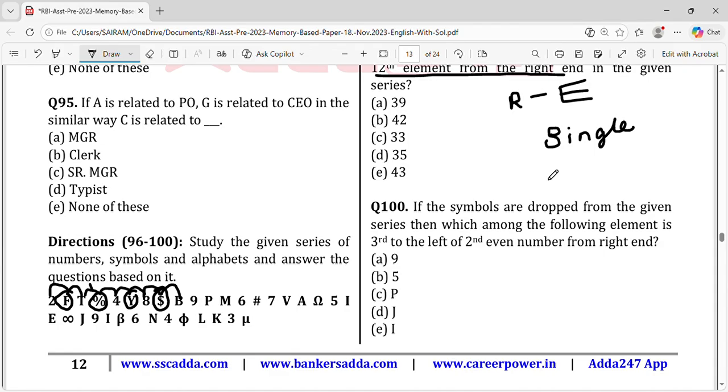You can't predict which part of the topic they will target and give you as the answer. So I don't want that to happen. That is why if you get reasoning and English, please catch hold of them. So I would be doing English every day, reasoning every day. Quants I would be doing on alternate days so that it will be helpful for you all. So we'll concentrate on reasoning and English.